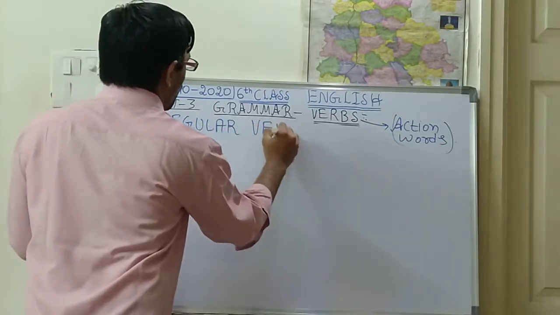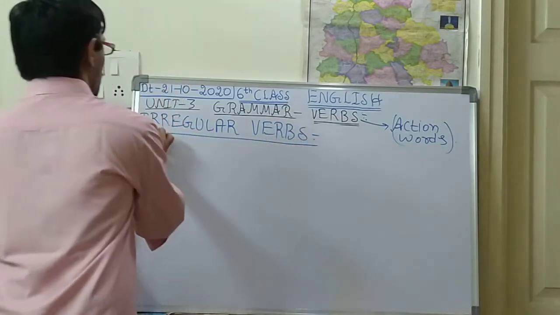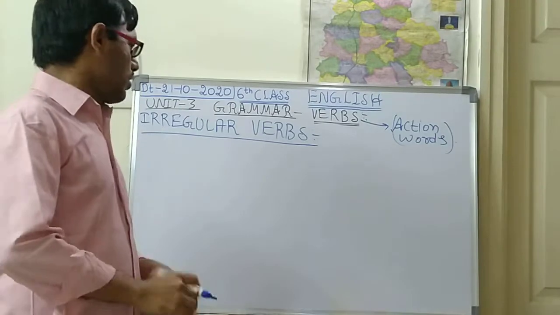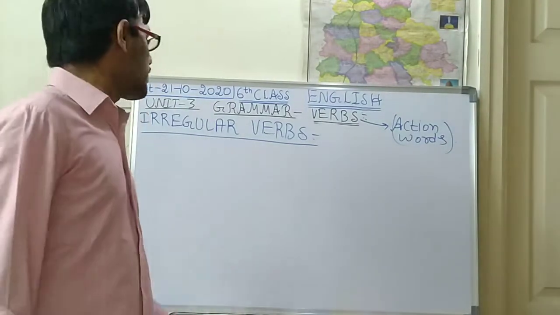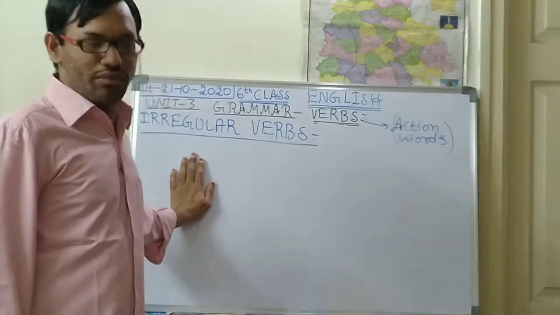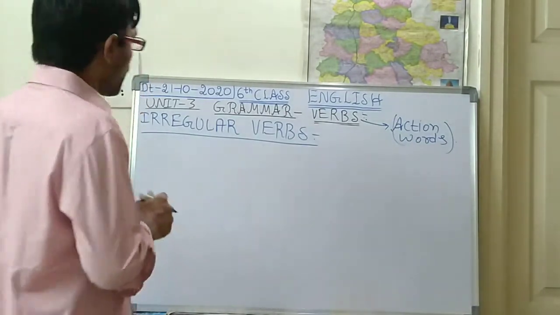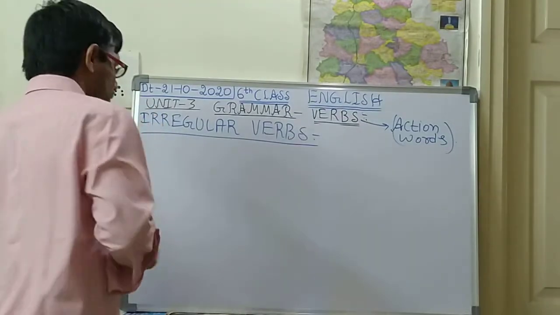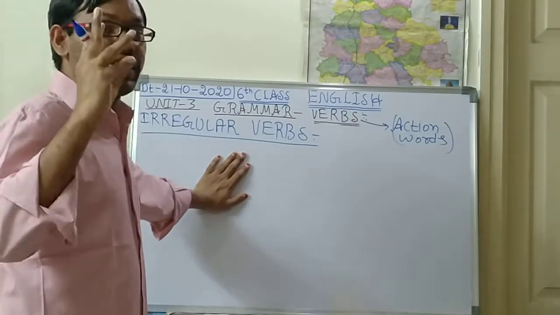Irregular verbs. So the first type, regular verbs, is completed, and the second type is irregular verbs. So what do these irregular verbs mean? See children, if you see, irregular verbs will be coming in three forms.